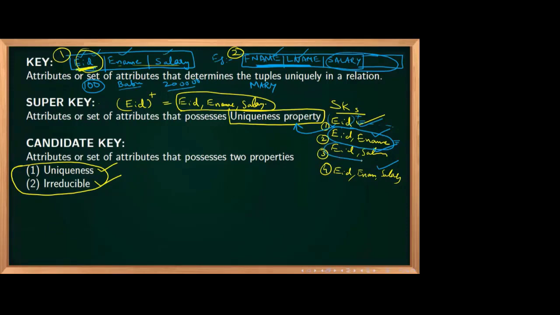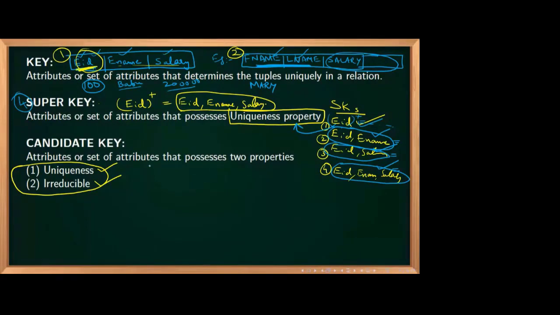EID plus salary, also everything. EID plus e-name plus salary, also everything. EID itself can get everything, so anything you add to it still can. So the uniqueness property is satisfied. In this first table example, there are 4 super keys.